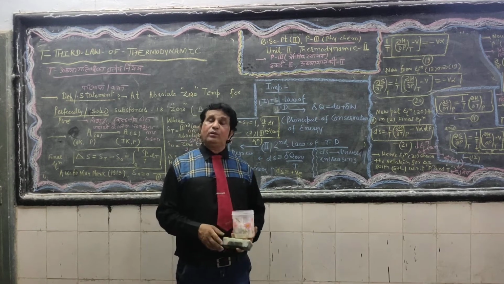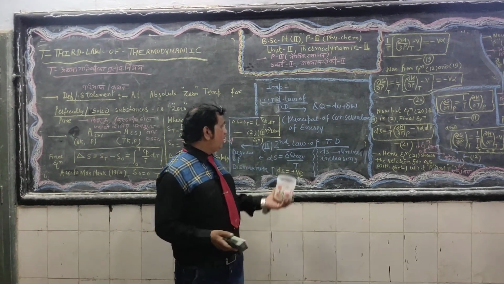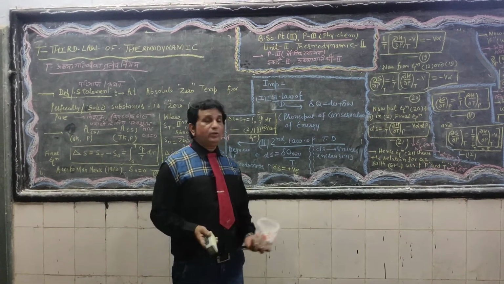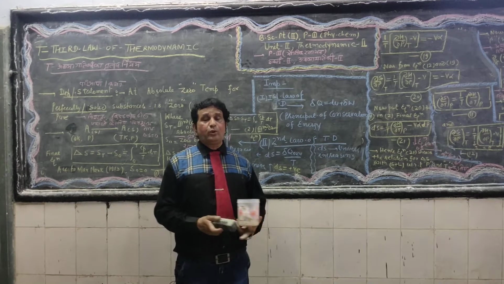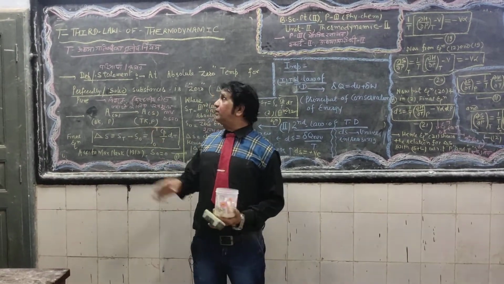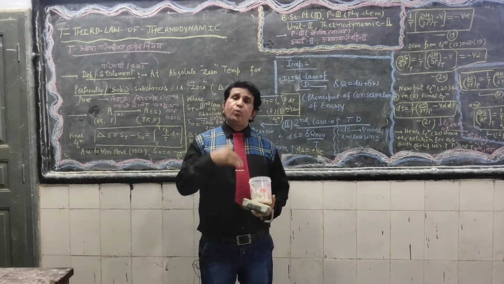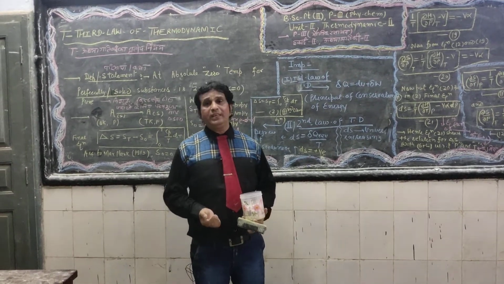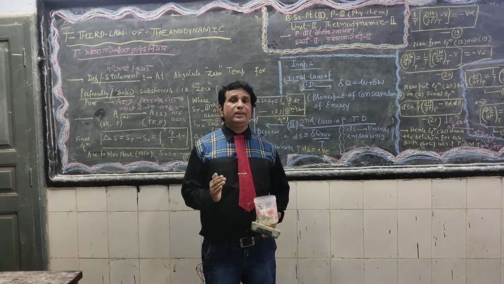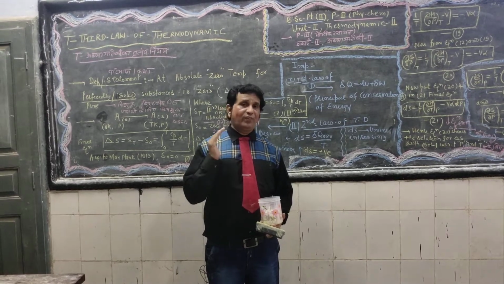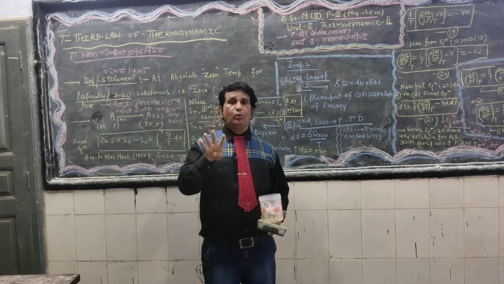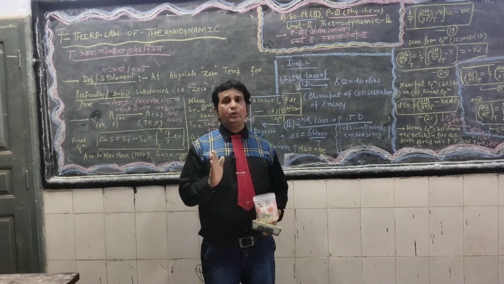The second law is defined in terms of entropy. In our previous lecture we derived dS equals delta Q reversible upon T. That is a total of 2 laws, the first and the second. Now the third law is what I am going to deliver today. The fourth law, which I state in advance, is known as the zeroth law, which is mainly concerned with the degree of disorder, I mean to define temperature. Thus a total of 4 laws of thermodynamics exist.